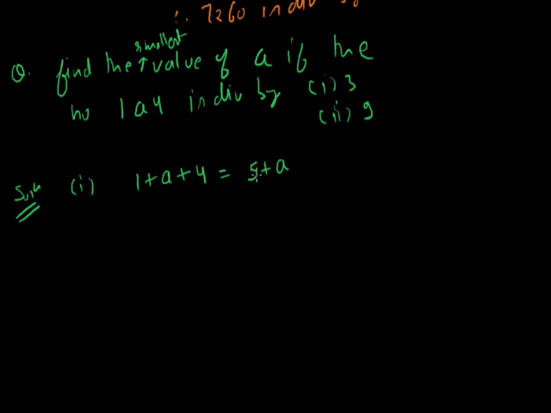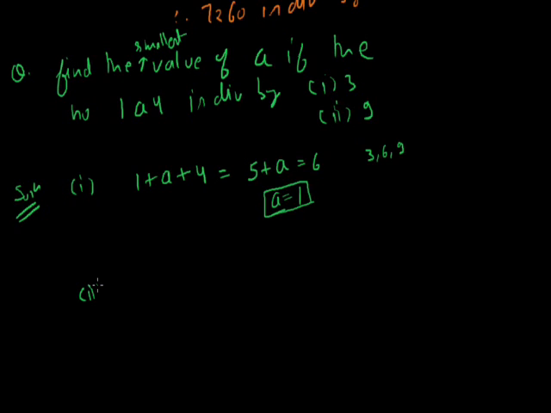How can we make this 6? For making this 6, we have to put the value of a. The multiples of 3 are 3, 6, 9. We cannot equate 5 plus a equals 3, because then a is negative. The next multiple of 3 is 6. So 5 plus a equals 6. When we equate 5 plus a equals 6, the value of a equals 1. So the smallest value of a for which this number is divisible by 3 is 1.